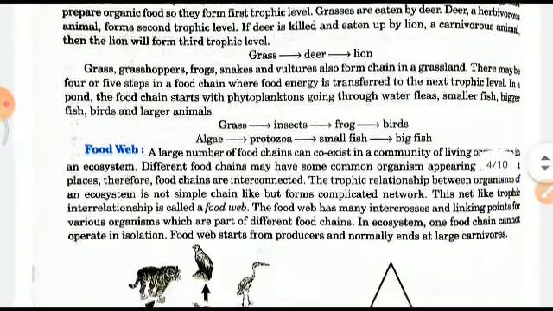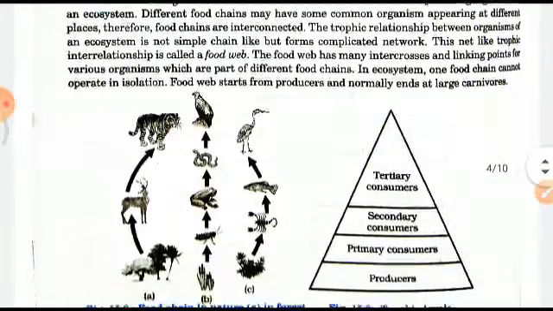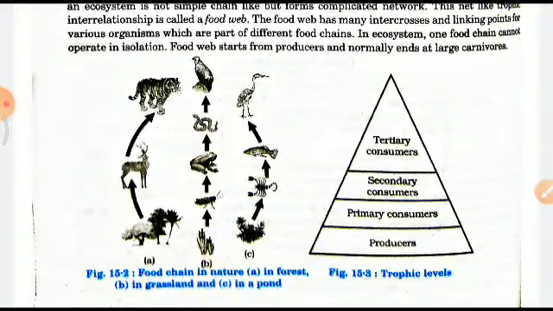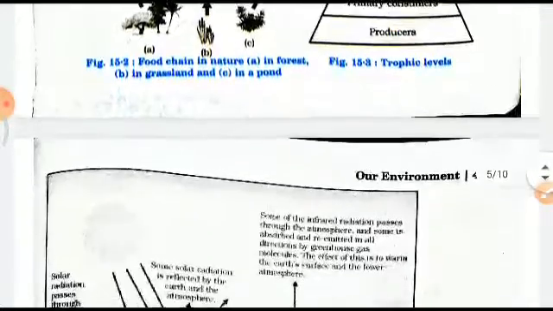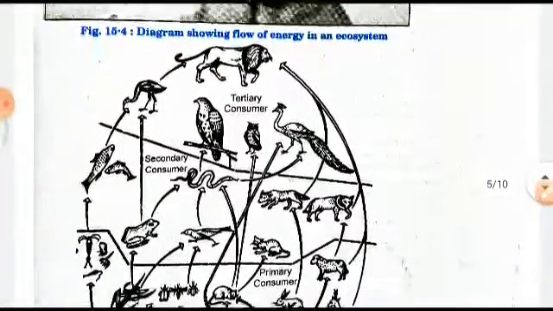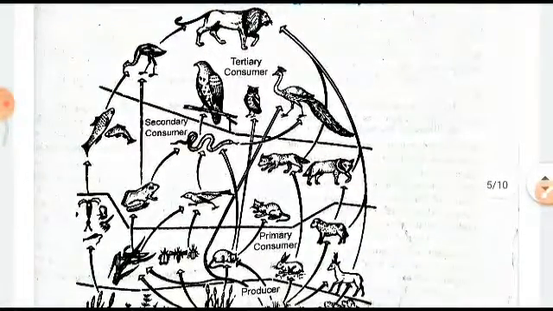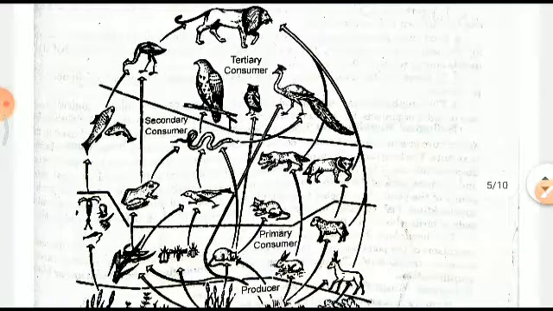Now food web. What is a food web? A large number of food chains can coexist in a community of living organisms in an ecosystem. Different food chains may have some common organism appearing at different places. Therefore, food chains are interconnected and they form a net. This net-like trophic interrelationship is called a food web. As in this diagram, you can see these are food chains, and here you will see the food web. At common stages, these are all interrelated.